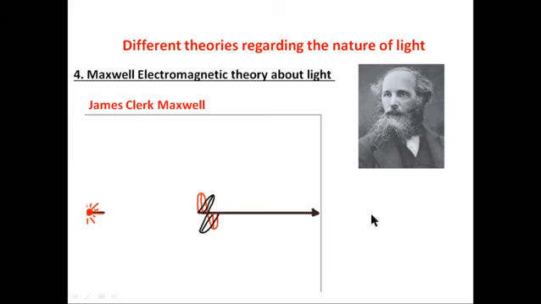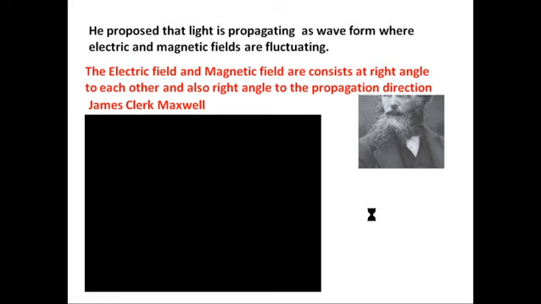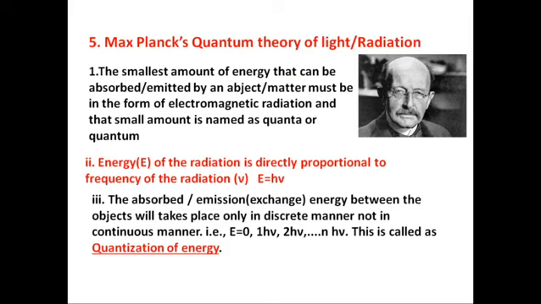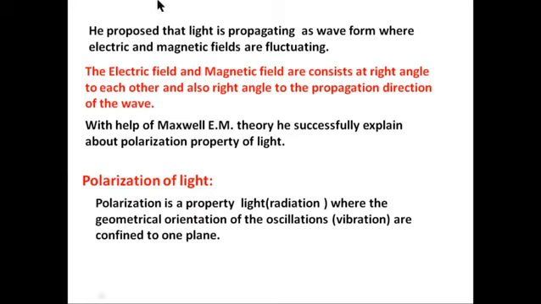The same thing Maxwell tells us: light propagates as a wave. It has an electric field and a magnetic field, and they are perpendicular to each other, and these two are perpendicular to the propagation direction of the wave.